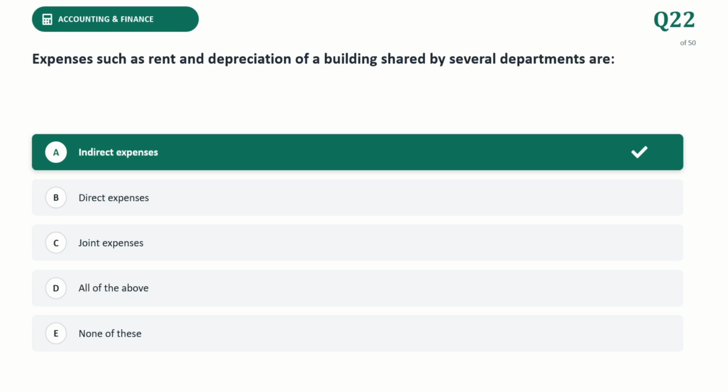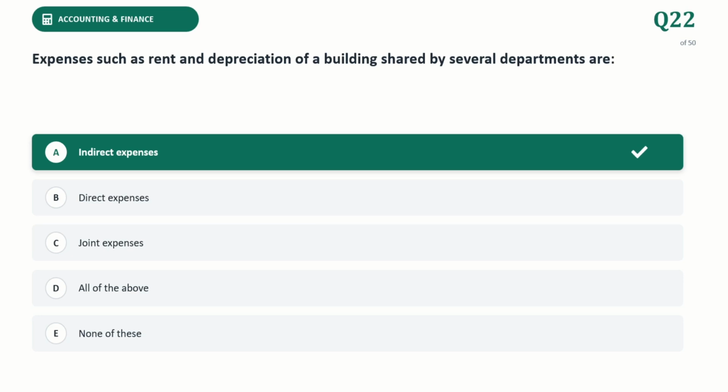Next question. Expenses such as rent and depreciation of a building shared by several departments are, the correct answer is indirect expenses. These are the costs that cannot be traced directly, entirely, or economically to a single department, product, or cost center, because rent and depreciation belong to an entire building.